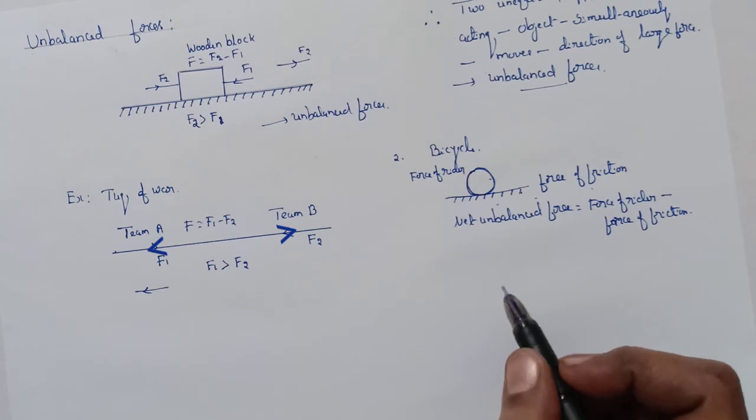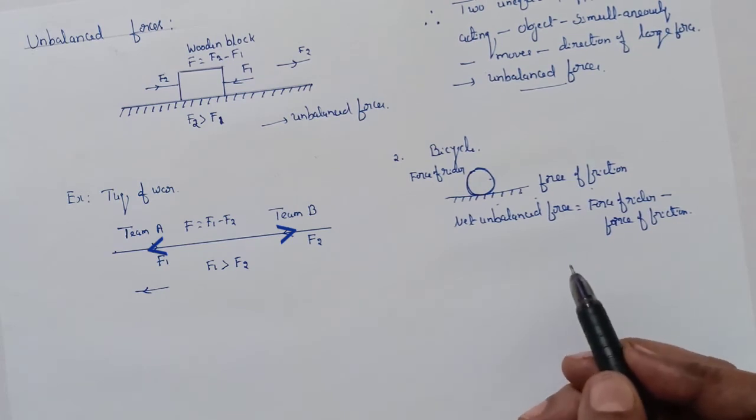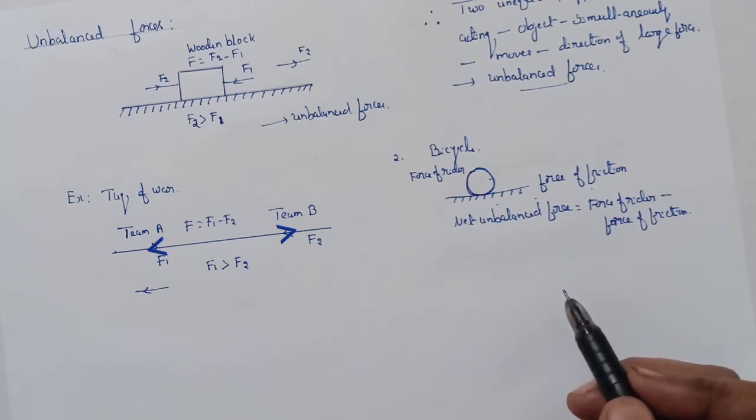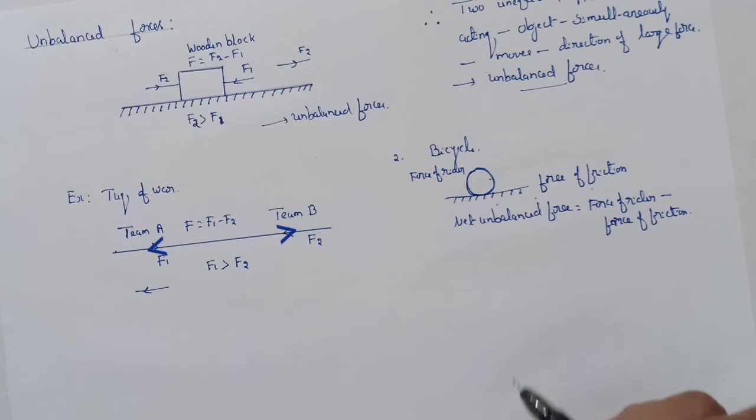Therefore, in order to keep the bicycle moving, you have to pedal the bicycle continuously to maintain an unbalanced force in the direction of motion.